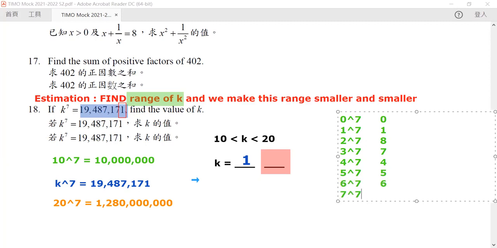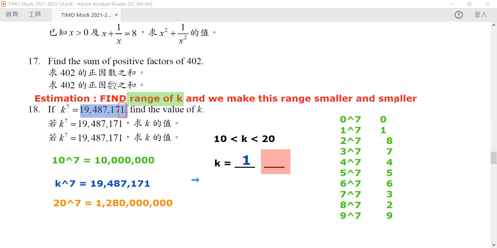And for 7, the 7 to the power of 7, the last digit is 3. And 8 to the power of 7, the last digit is the same as 8 to the power of 3, and that number will just be equal to 2. And for 9 to the power of 7, the last digit is equivalent to 9 to the power of 3, but it is also equal to 9.